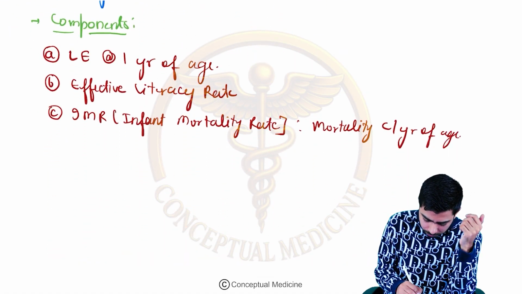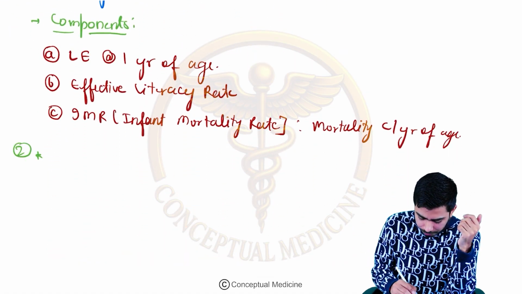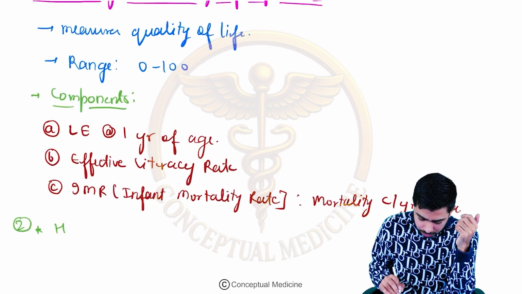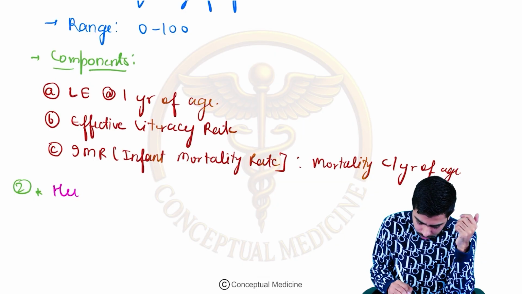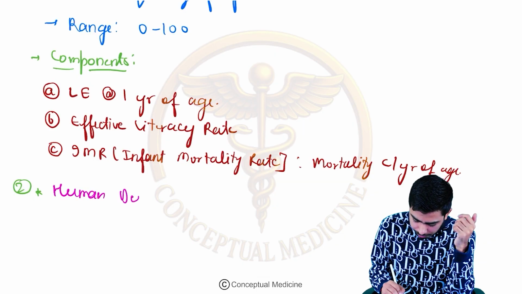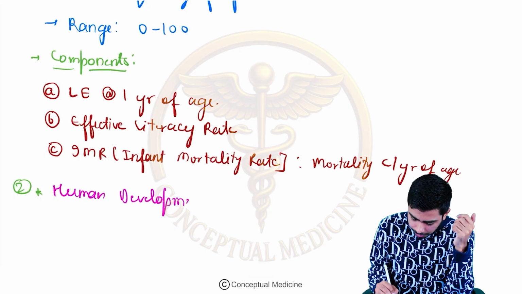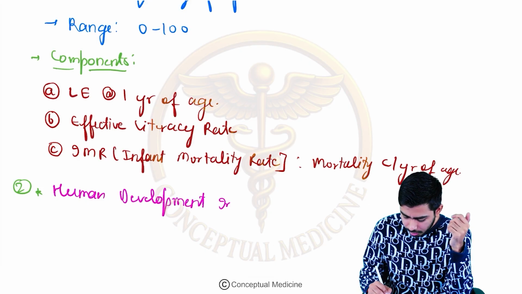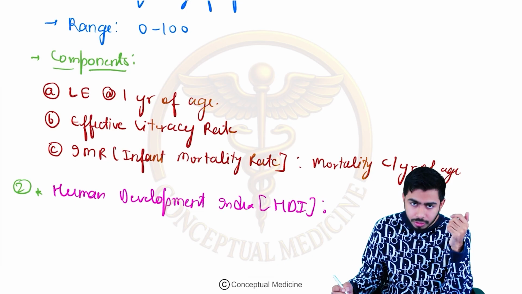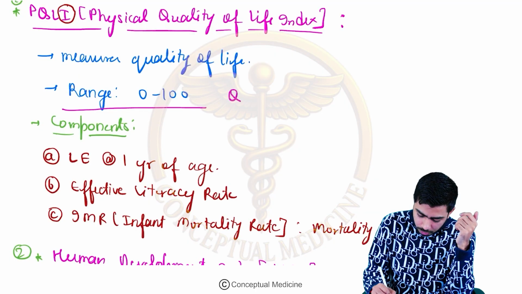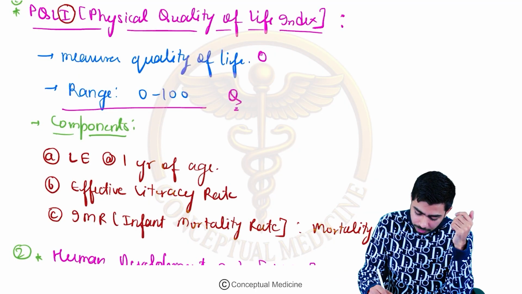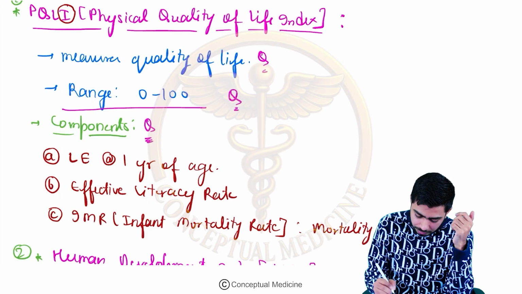PQLI, and the second one I'm going to talk about now is the Human Development Index, abbreviated as HDI. In the PQLI I talked about the range 0 to 100, MCQ, important. It measures quality of life, important. Components are very, very, very important.